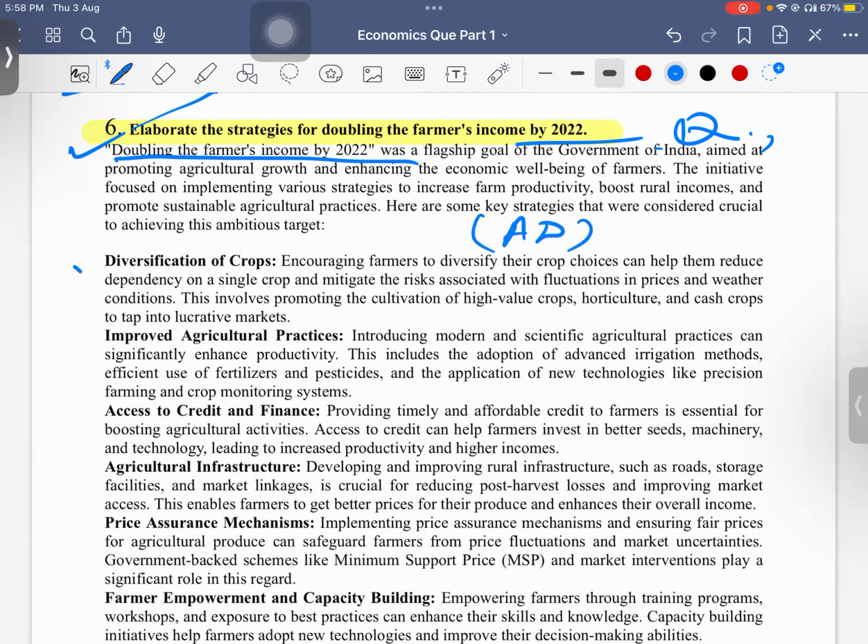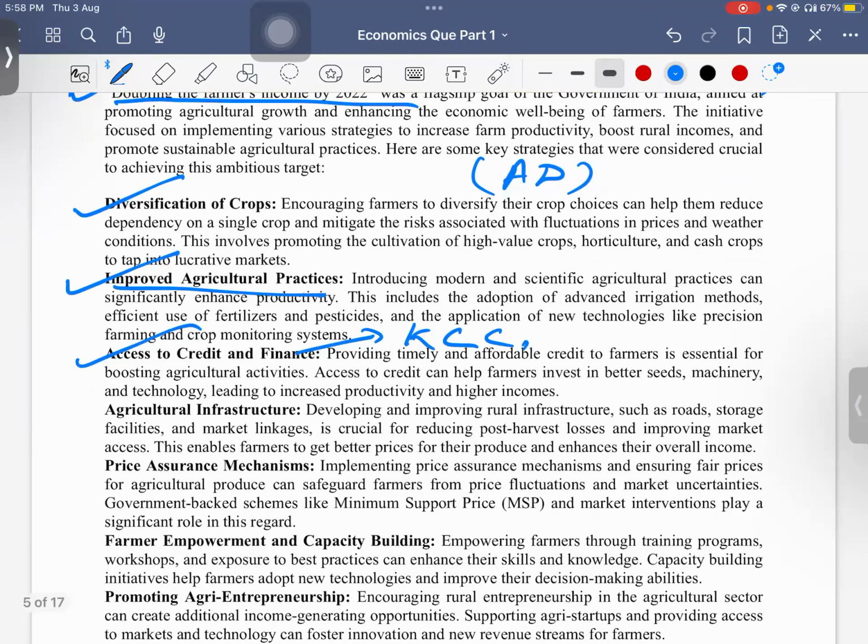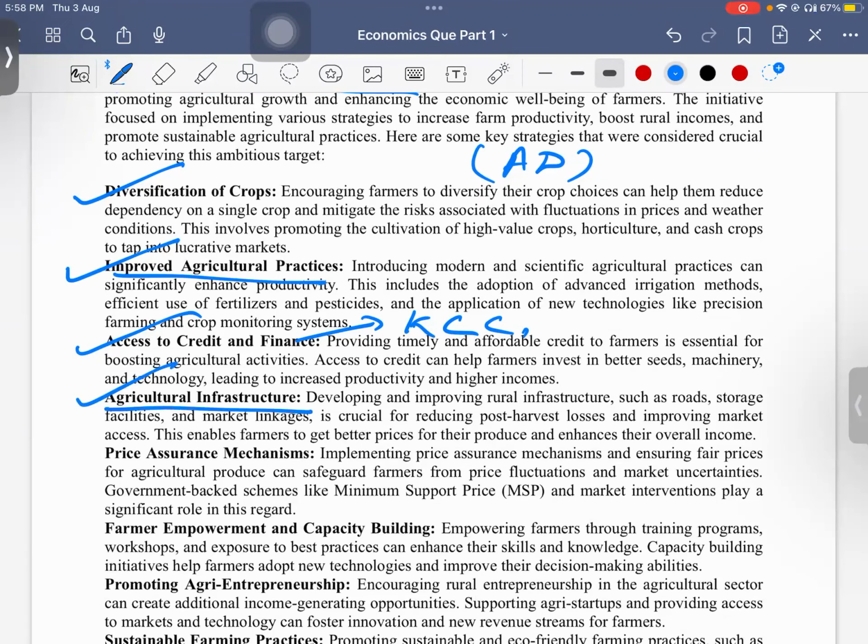So what do we do? Crop diversification, then improved agriculture practices we need to do. Access to credit and finance, like we have the Kisan Credit Card, by which farmers are getting some benefit. And also agriculture infrastructure, like we have the Agriculture Infrastructure Fund right now, the accelerated irrigation fund, all these things, and a price assurance mechanism.